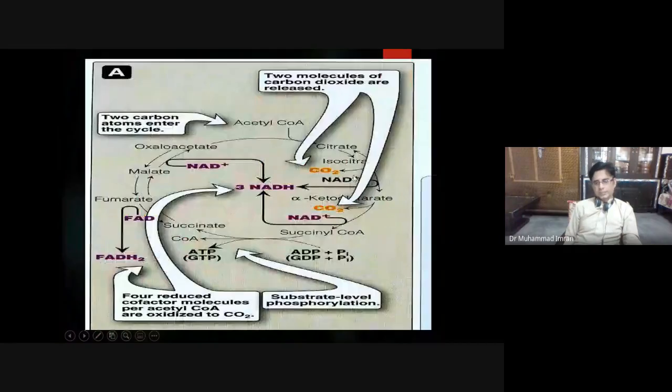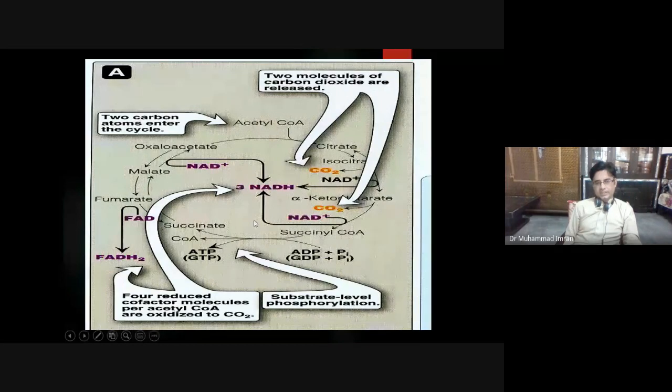Here you can see, when isocitrate changes into alpha ketoglutarate, one molecule of NADH is produced. When alpha ketoglutarate changes into succinyl-CoA, one molecule of NADH is produced. And when malate changes into oxaloacetate, it will produce one molecule of NADH. Overall, three molecules of NADH are produced.